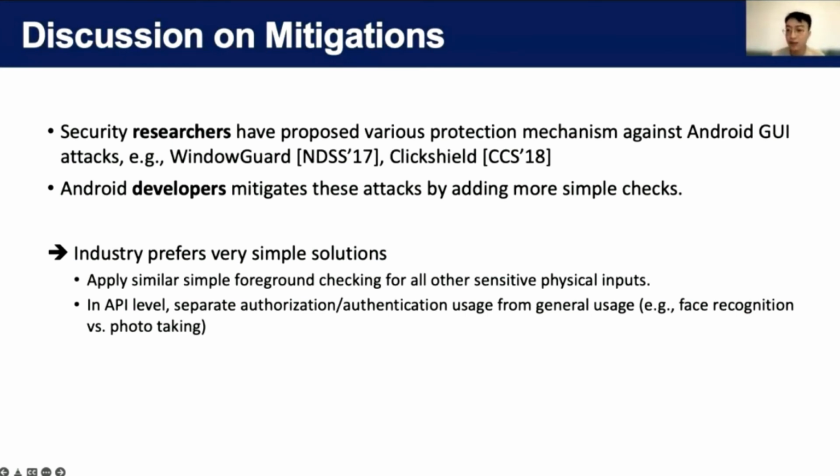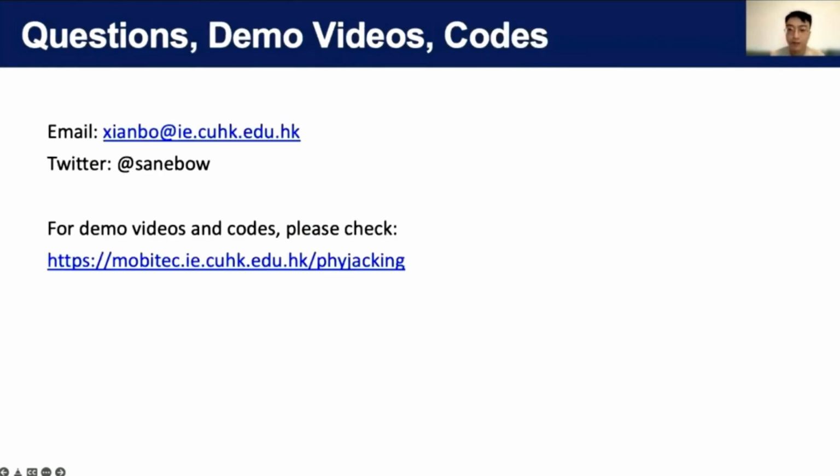We think that in addition to current mitigations, Android can apply foreground checks to all sensitive physical inputs, not only to fingerprint. For general-purpose input devices like the camera, the API should be designed to separate authorization and general usage, and more protections should be imposed for authorization use cases.